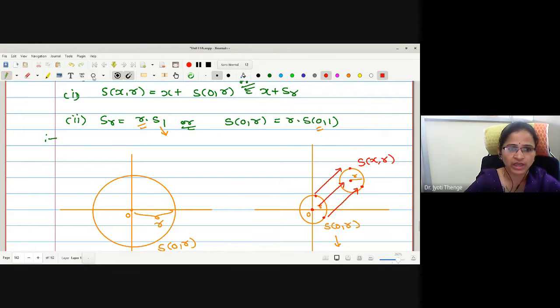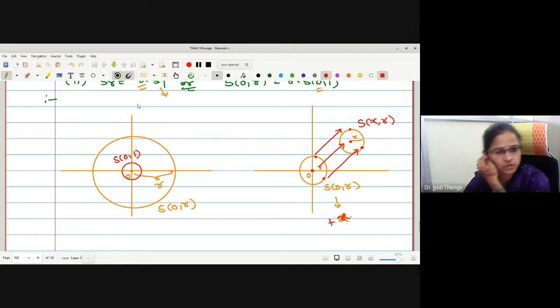Let me draw again that sphere. Now let me say, this is my center having unit radius. This is the sphere with center at origin, radius 1. So whatever this new sphere we have, this new sphere is r times this sphere with radius unity.